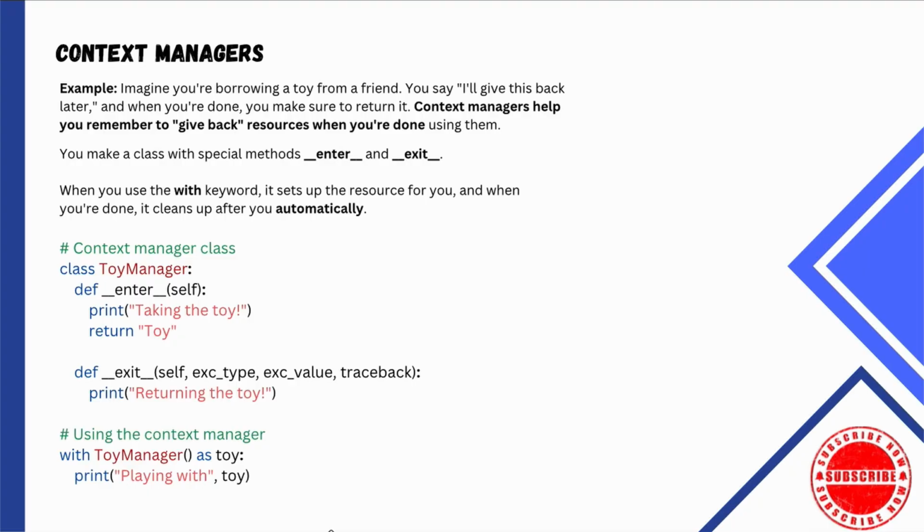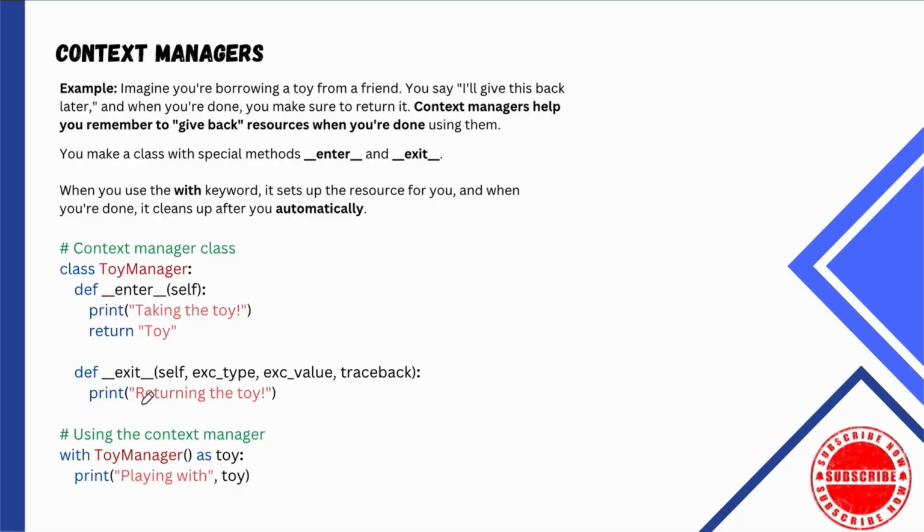What's going to happen? Well, it's going to enter the manager. So it's going to say taking the toy, and then it's going to say playing with toy, and then it's going to exit the manager. So it's going to say returning the toy. That's how we set up a context manager to help us manage our resources, making sure we achieve what we're looking for in Python. Let's jump into VS Code and let's implement a context manager.